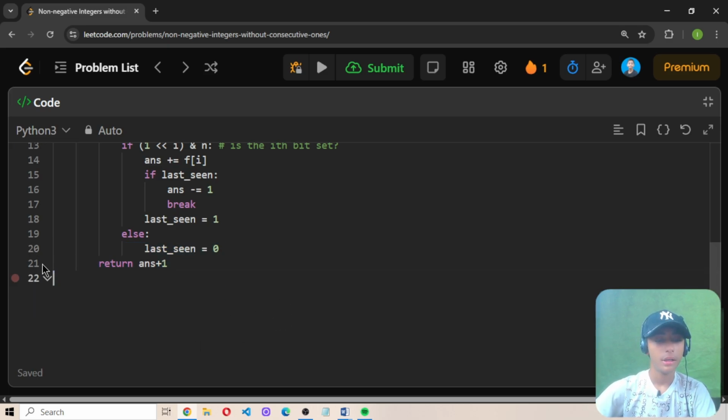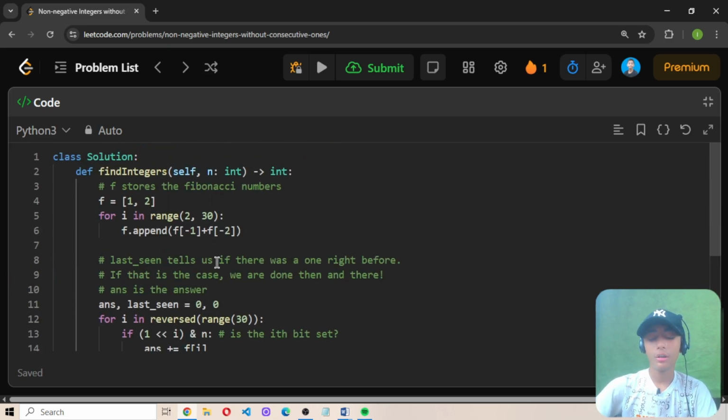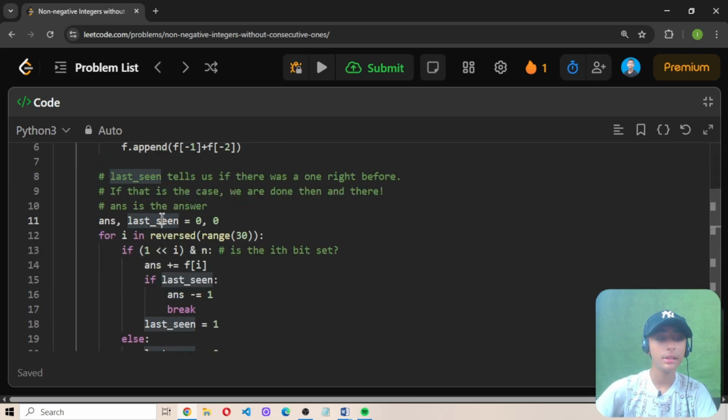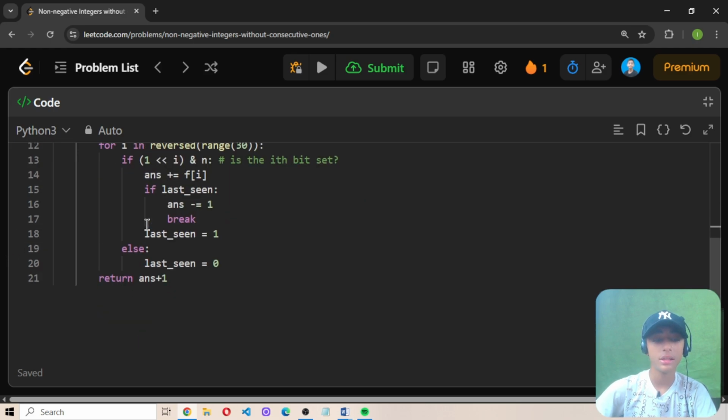Now what we are doing in this solution: first of all, in this f I stored the Fibonacci numbers, and then last seen tells us if there was one right before. If that is the case, then we are done then and there. ans is the answer.